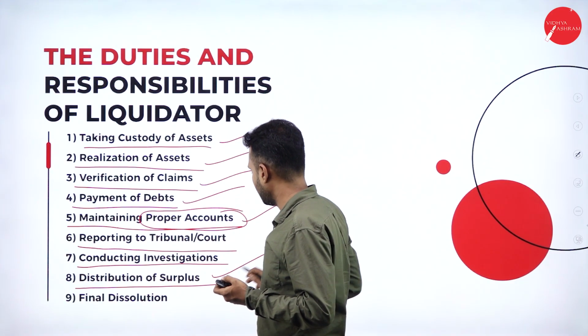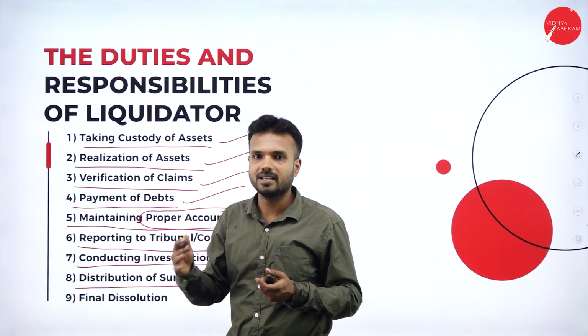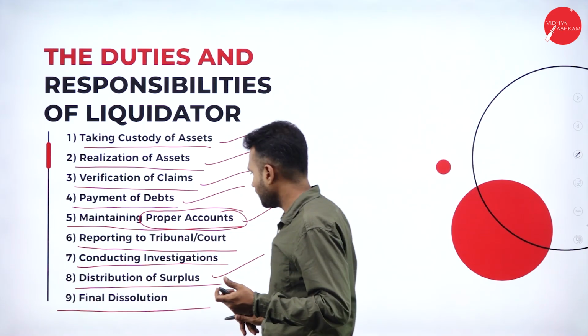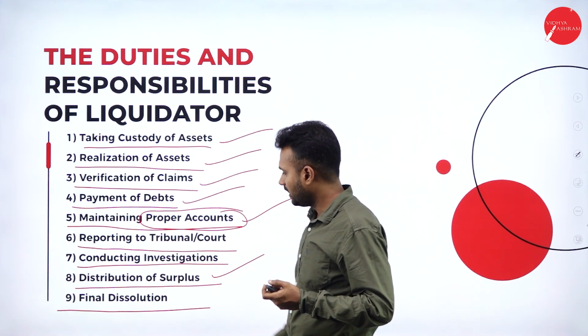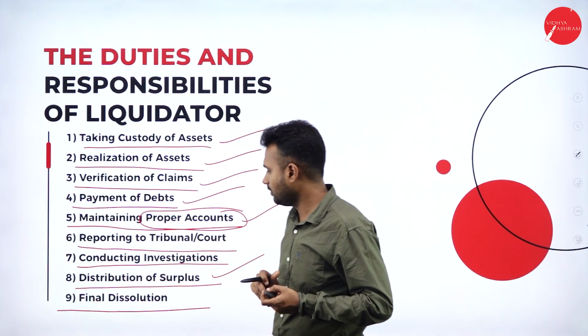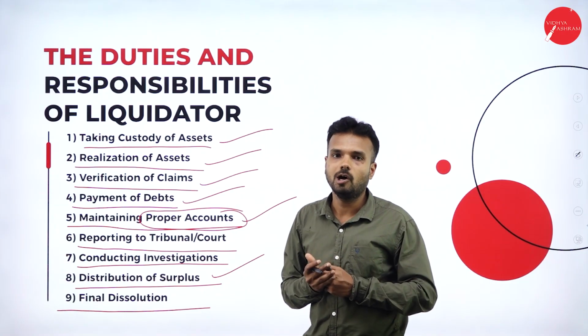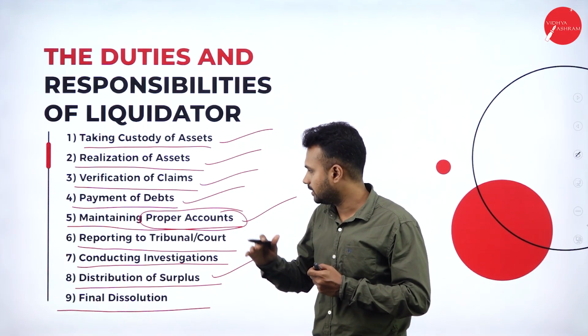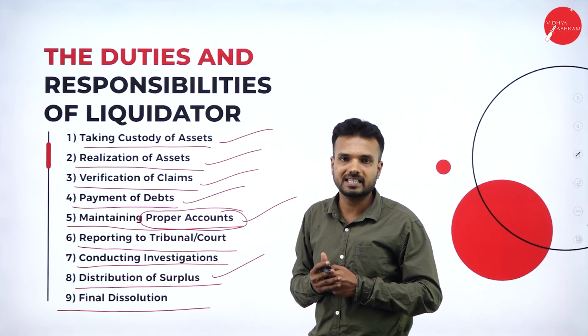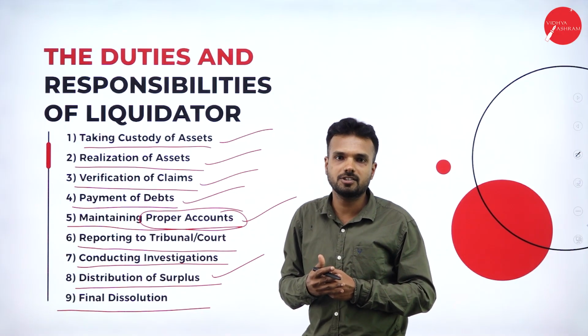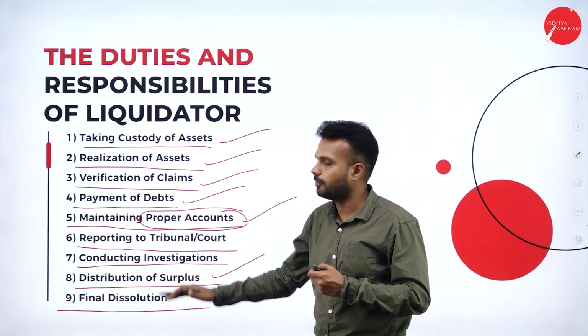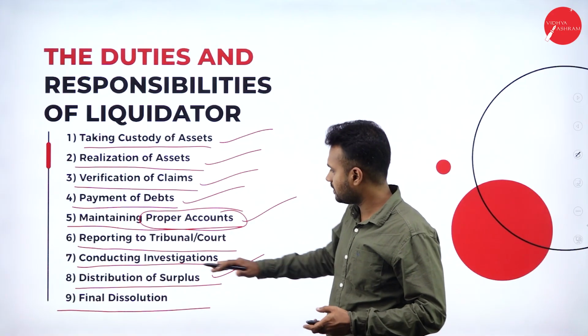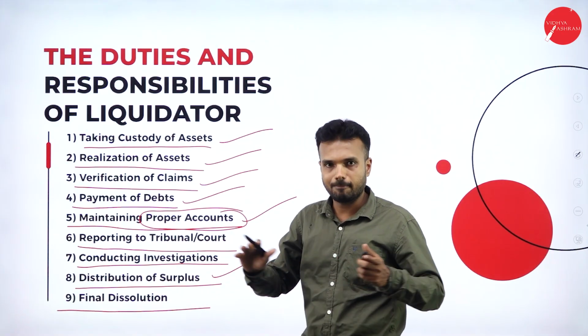If there is any kind of surplus that is available, they are going to distribute it. Finally they are going with the final dissolution. Finally they are going to dissolve the organization. And as I explained in the previous slide, they are going to send the official notification, and after that notification only this whole process is going to happen. Hence the company gets dissolved completely.